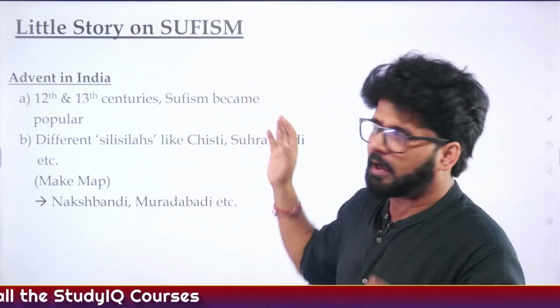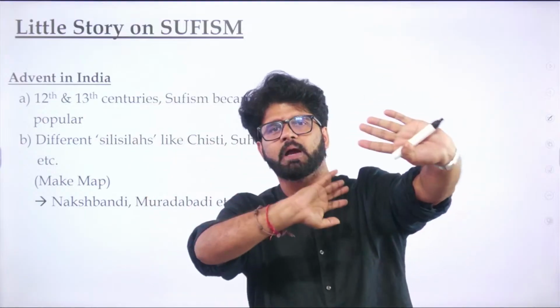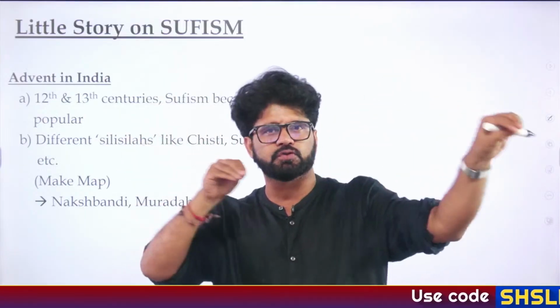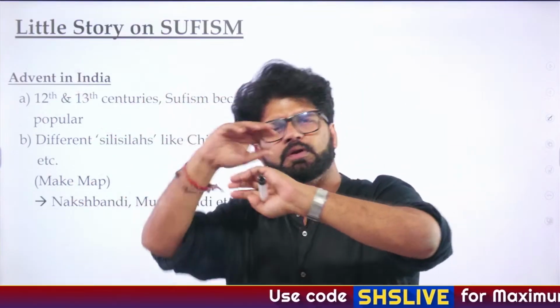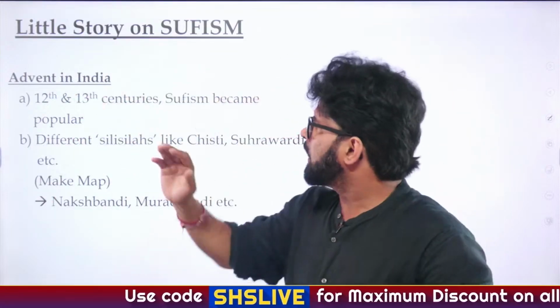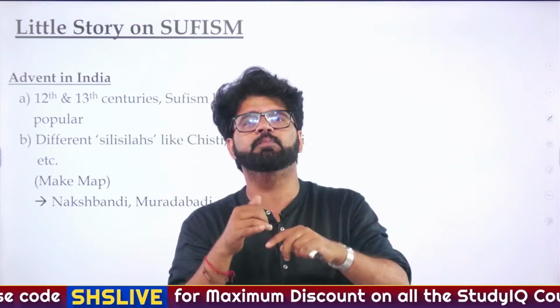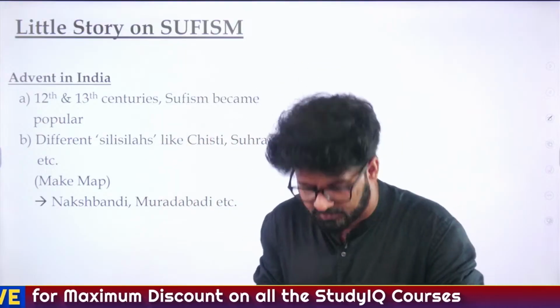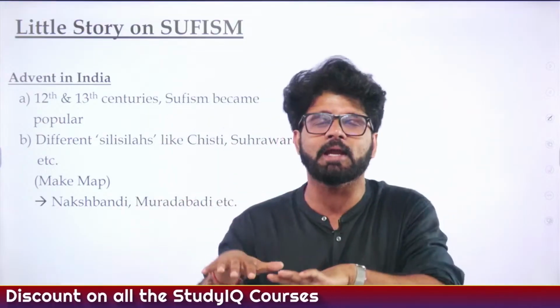So the advent in India is as old as Islam itself. In the 8th century AD you see traces of Sufism in different parts of Western Asia. But in the 12th and 13th century, the Delhi Sultanate popularized it, different rulers popularized it. How did they popularize this?